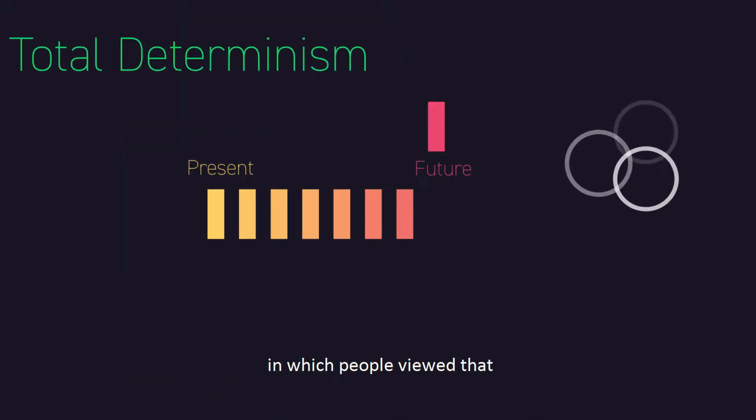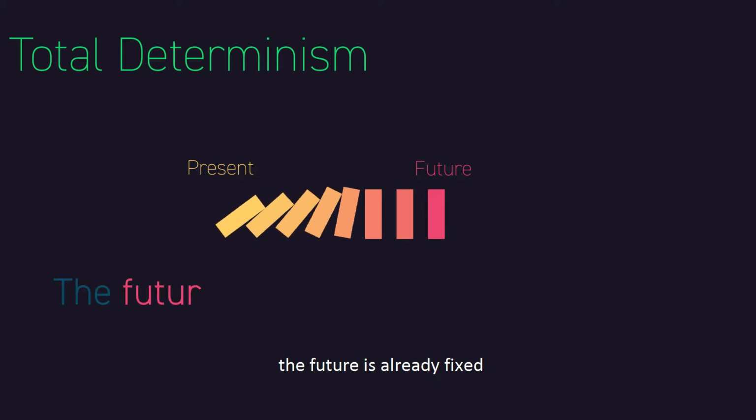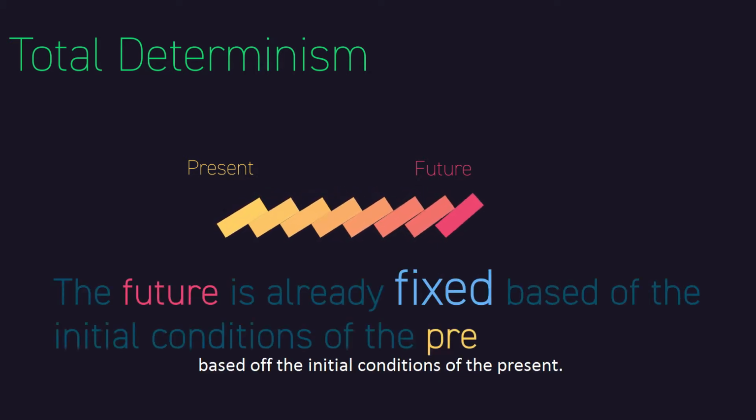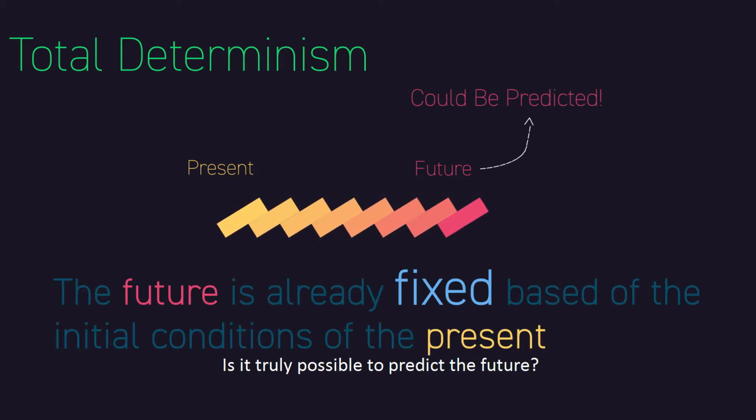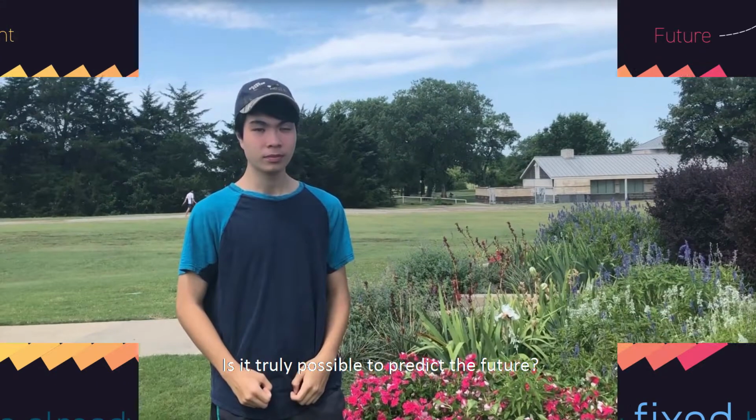This reflects a scientific concept called total determinism, in which people view that the future is already fixed based off the initial conditions of the present. But can we know everything? Is it truly possible to predict the future?